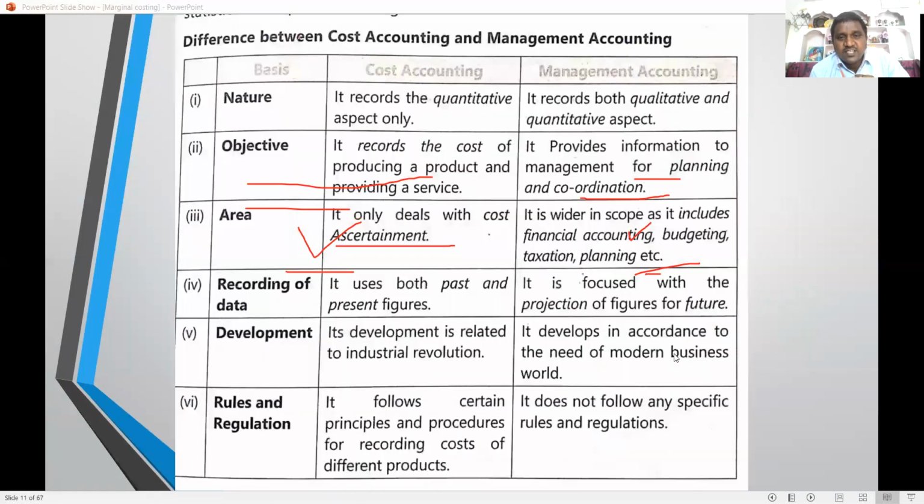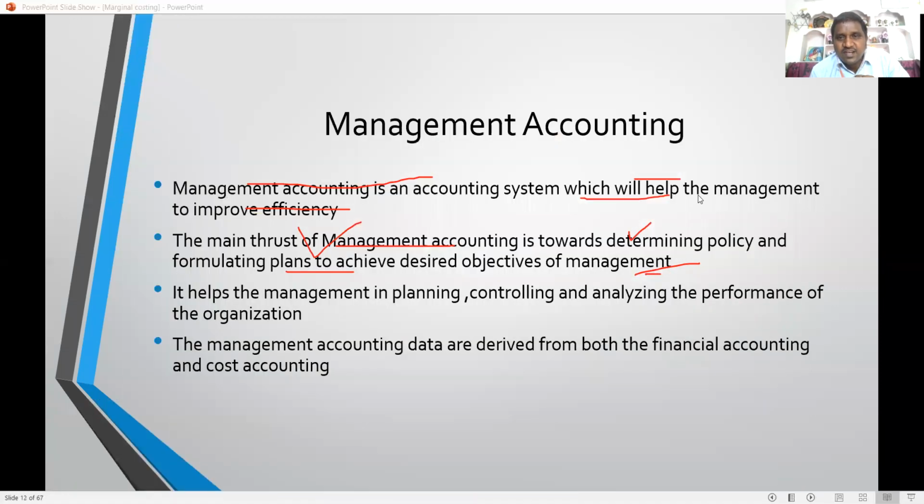Next one, management accounting. Management accounting takes the data from both financial accounting as well as cost accounting. So management accounting depends on both.